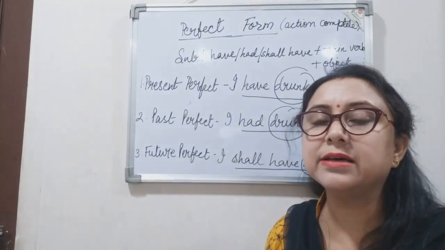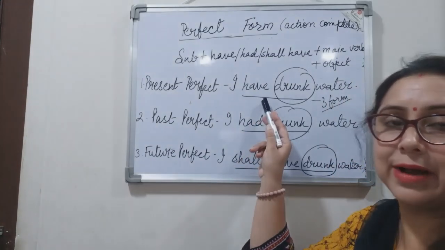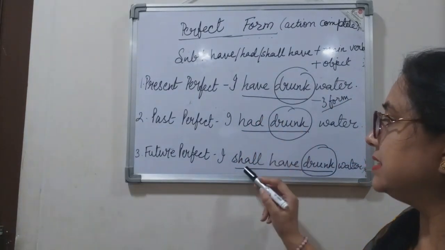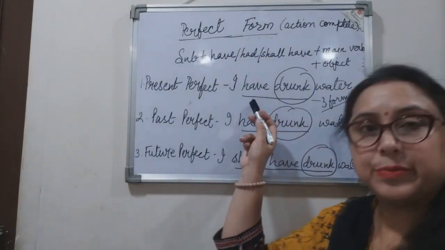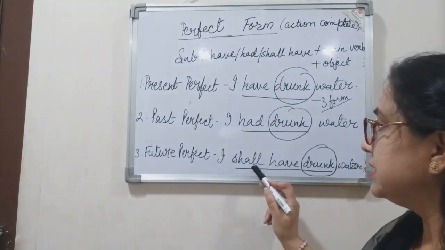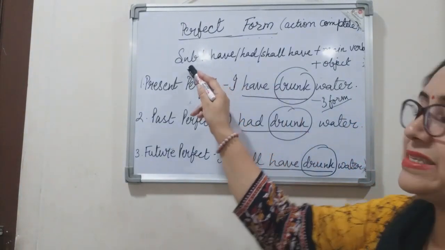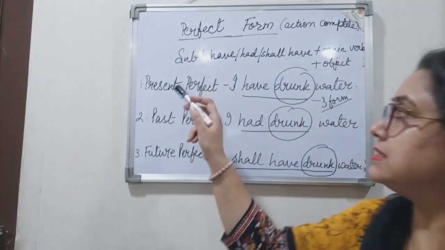So, only the verb which changes is the helping verb, right? Have, had and shall have. Have, the present form, had, the past form, and shall have, the future form, right? So, now let us see the basic structure of these sentences.